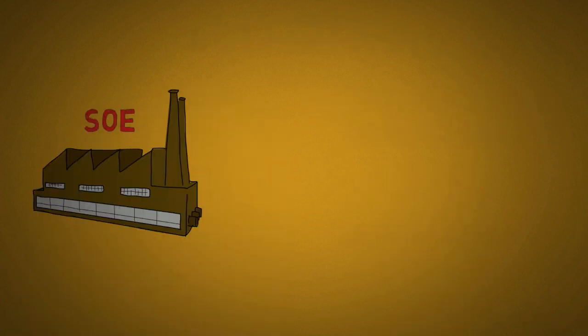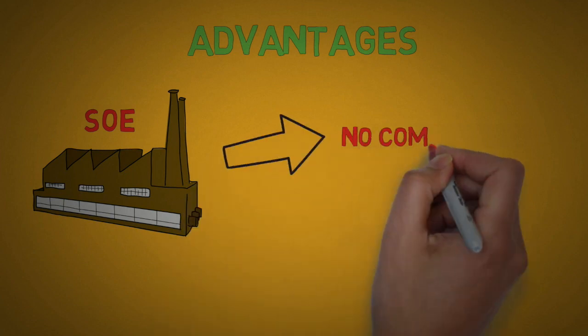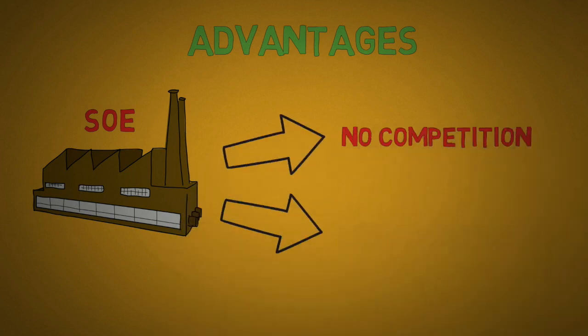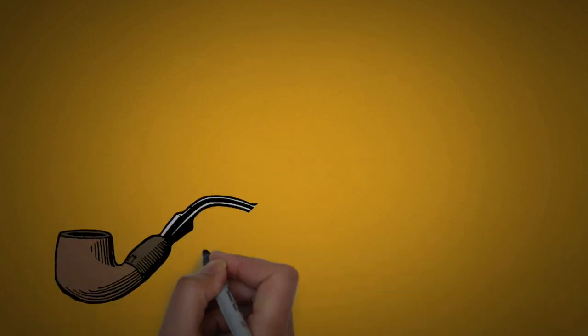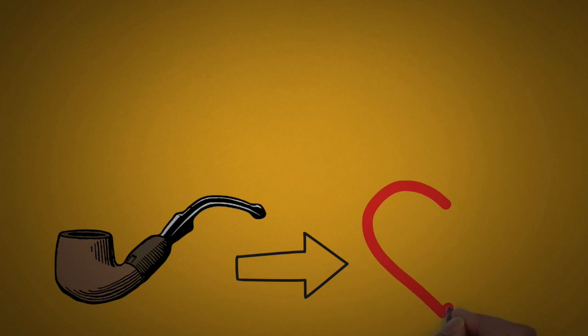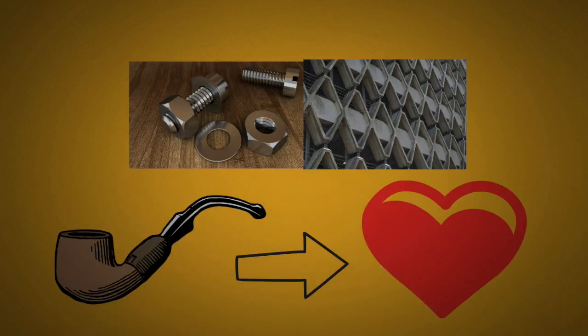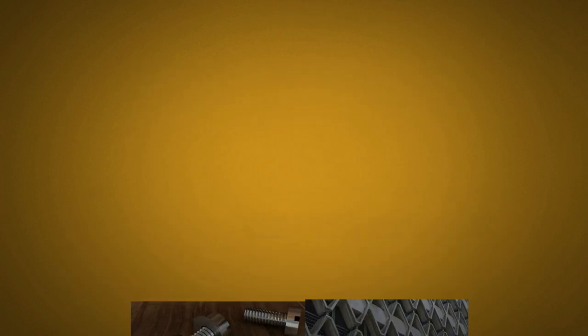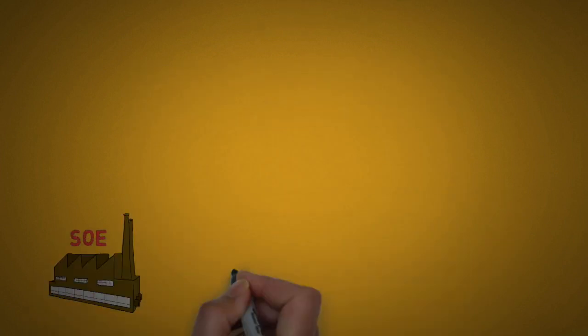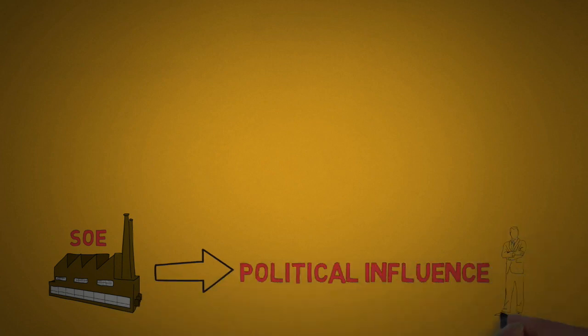These SOEs have a lot of advantages, because firstly they are protected by the government against foreign and domestic competition, and furthermore they have cheap financing from government-owned banks. The sectors these companies are in vary from the tobacco industry to the life insurance industry. However, a part of them also supply steel, aluminum and other industrial materials, which are what constructions are made of. This is important because when you are government owned, you usually have a slice of political influence.